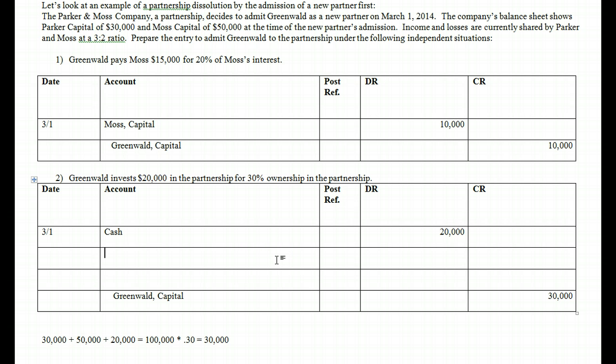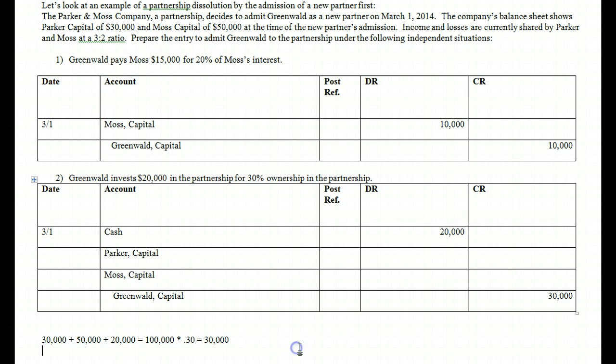In other words, they're giving up a portion of their capital to put it into his account. So that means their capital is going to go down. So we're going to have to reduce Parker's capital, and we're going to have to reduce Moss's capital by some amount, because they're giving up a little bit of their ownership in order to get Greenwald to come into the partnership. Now, how much? Well, when we get to this point, what we have to look at is the ratio. The pre-existing ratio was Parker and Moss at a 3-to-2 ratio. So that means Parker's going to give up 3/5 and Moss will give up 2/5.